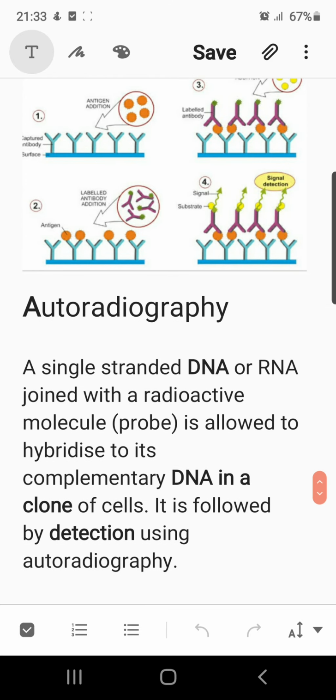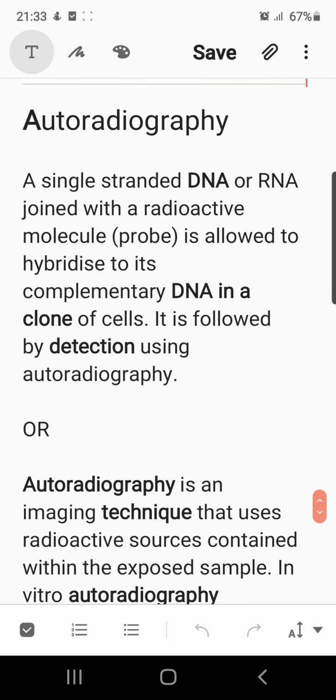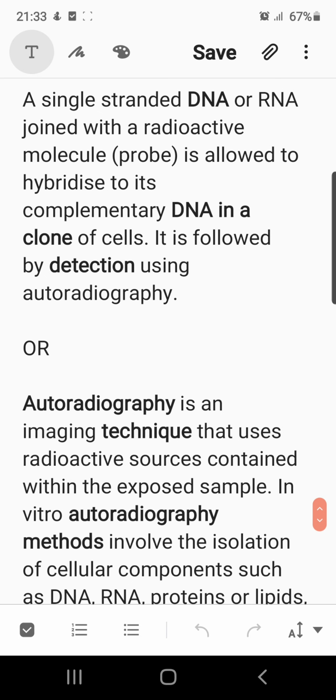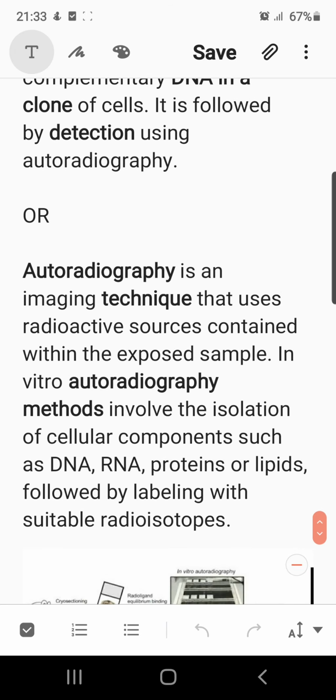This is how we are able to locate the affected individual sample. A single-stranded DNA or RNA joined with a radioactive molecule is known as a probe and is allowed to hybridize to its complementary DNA in a clone of cells, followed by detection using autoradiography. Autoradiography is an imaging technique that uses the radioactive source contained within the exposed sample. In vitro autoradiography involves the isolation of cellular components such as DNA, RNA, proteins or lipids, followed by labeling with a suitable radioisotope.